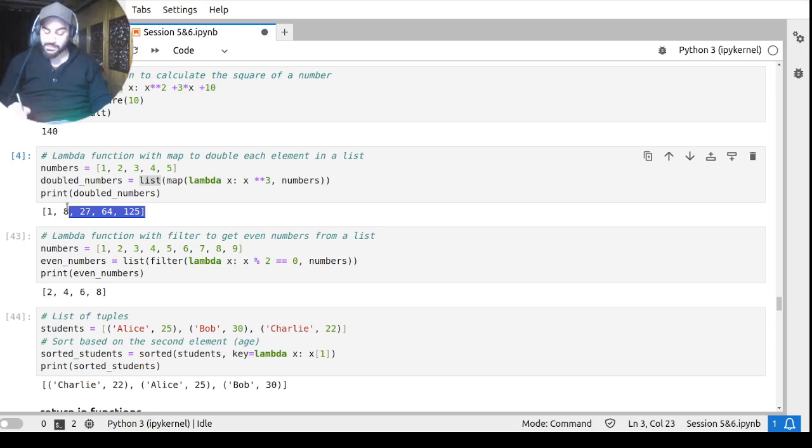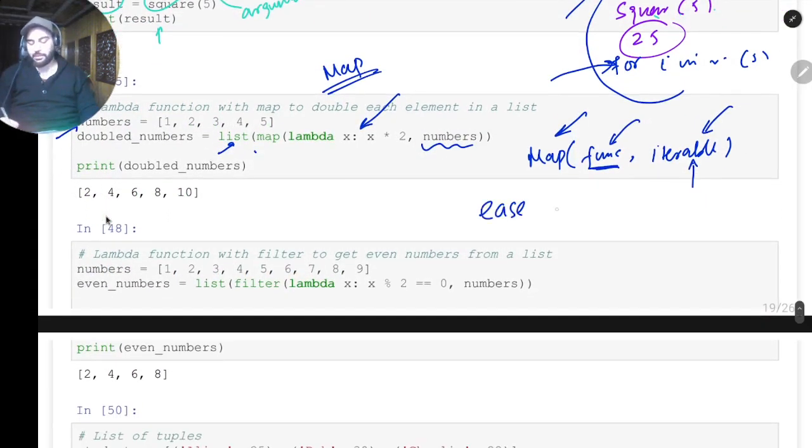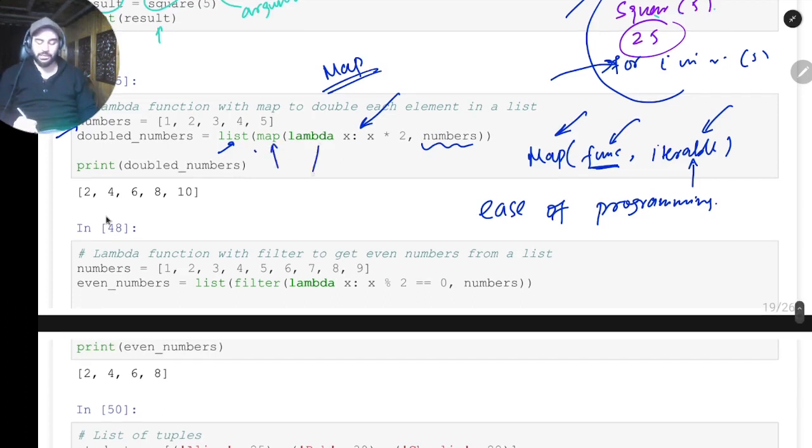So what is the design philosophy of Python? Always remember that the design philosophy of Python is ease of programming. That's why the creators of Python try to make it really easy for a user to code in Python. That's why they have given functions like map, and you see lambda functions are there. You see the typecasting is so easy and things like that.